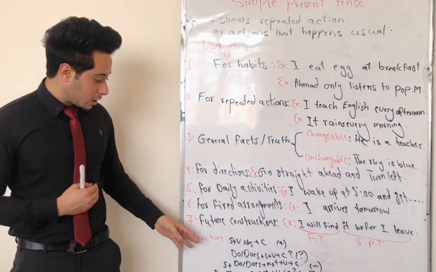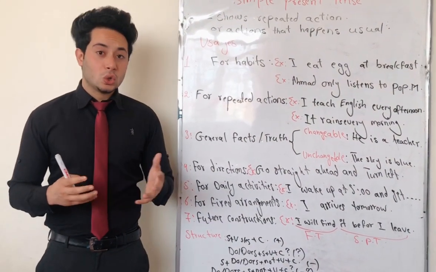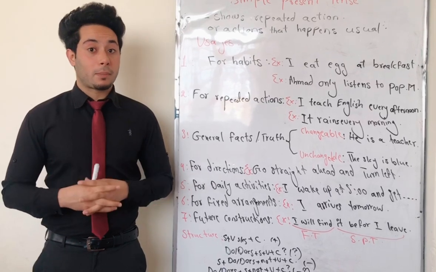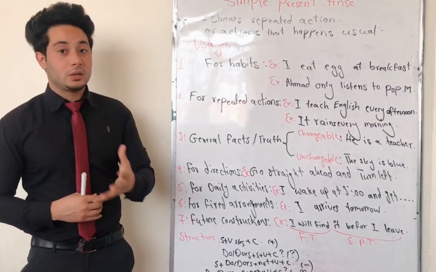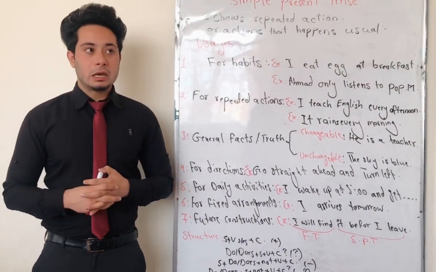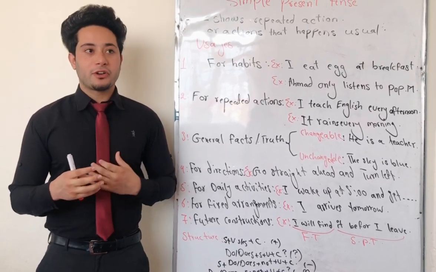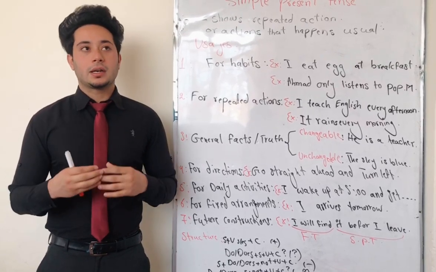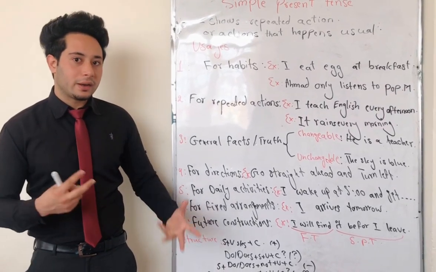Okay, let's talk about the structure of simple present tense. There are many places that we can use simple present tense, but today we only talked about 7 places. Okay, what is the structure for simple present tense? There are 2 different structures for simple present tense, one for first person and second person, and the other for third person, but we include all the structure in one form.